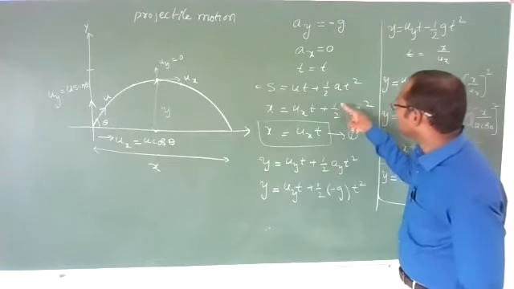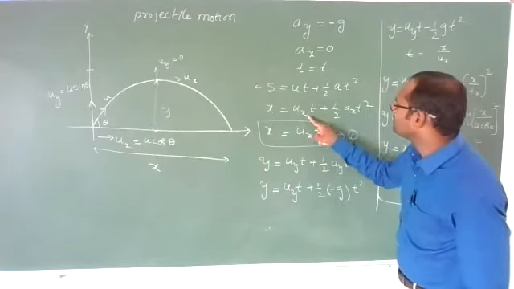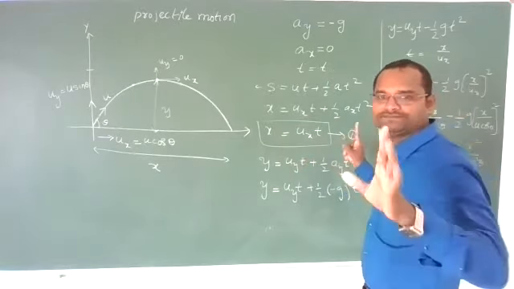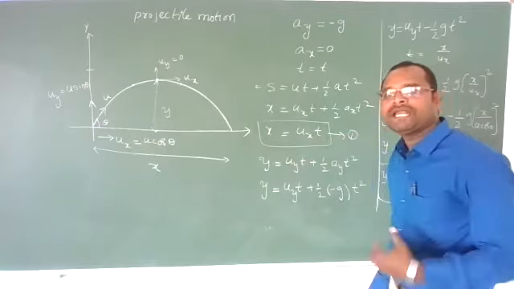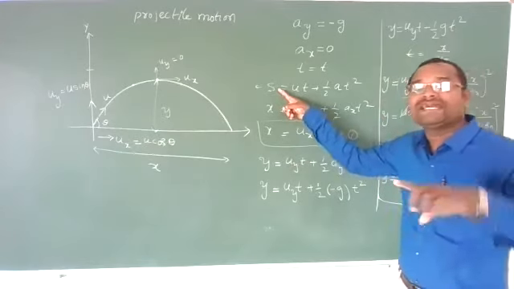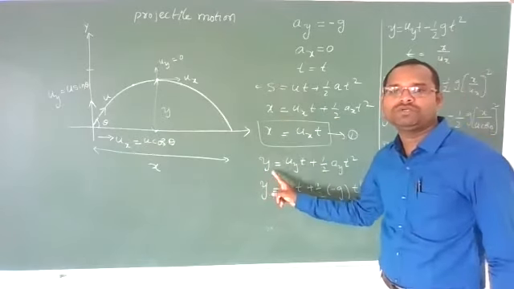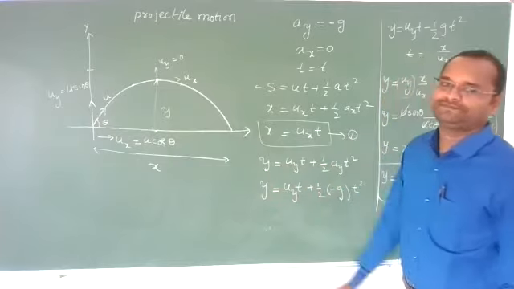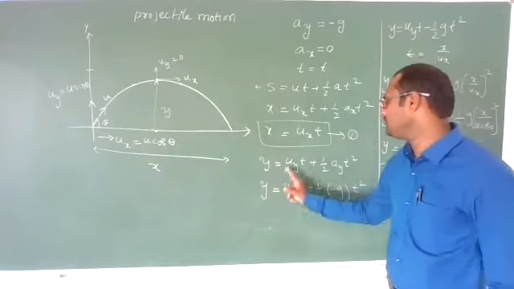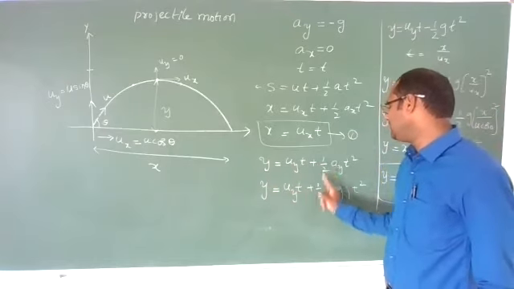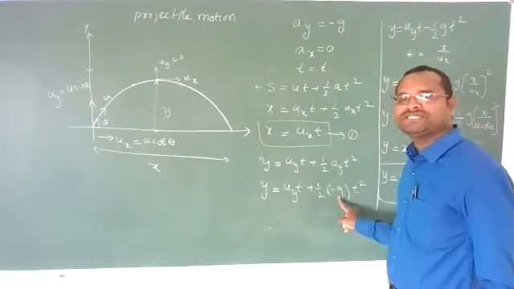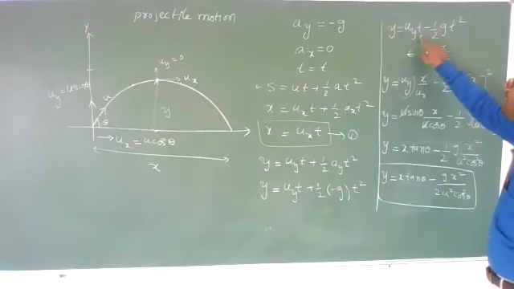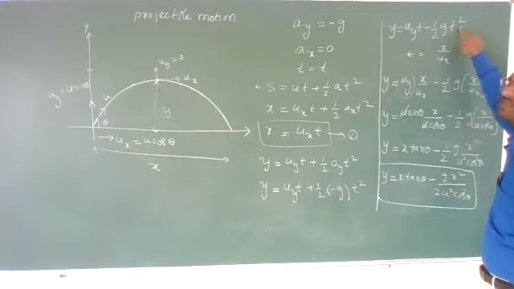Now because ax is equal to 0, this equation will become x equal to ux into t. Keep it as equation number 1. Now this equation along the vertical axis becomes y is equal to uy t plus half ay t square. Clear? Now substitute ay, that is minus g. So I am substituting y is equal to uy t minus half g t square.